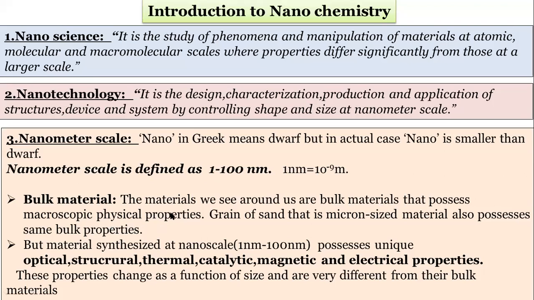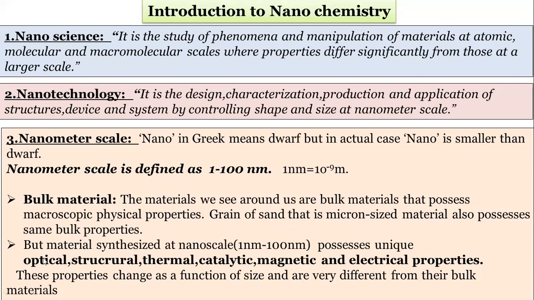For example, a grain of sand is micron size and possesses the same bulk properties. So if the material is micron size, it has the properties of the bulk material.